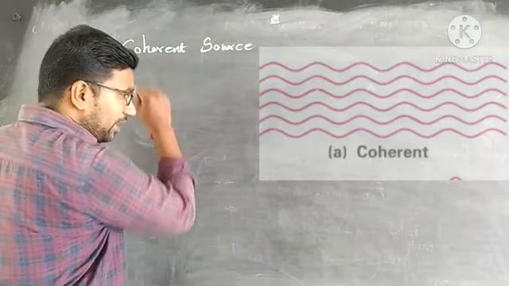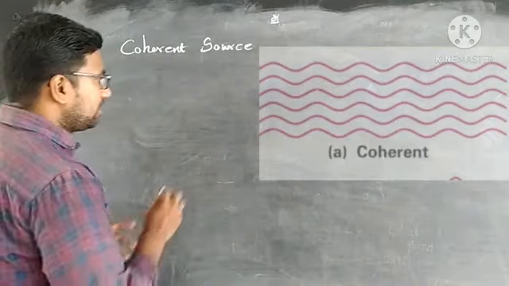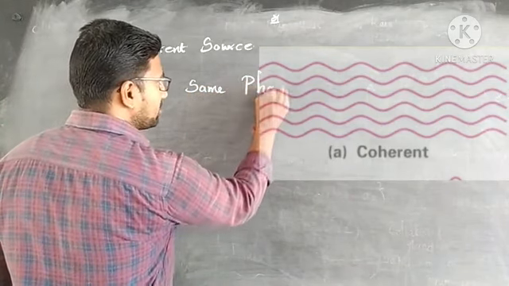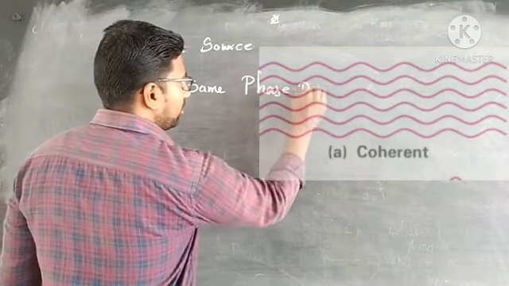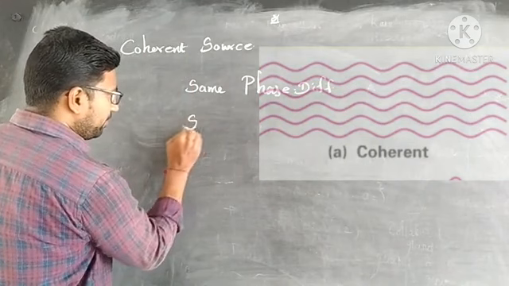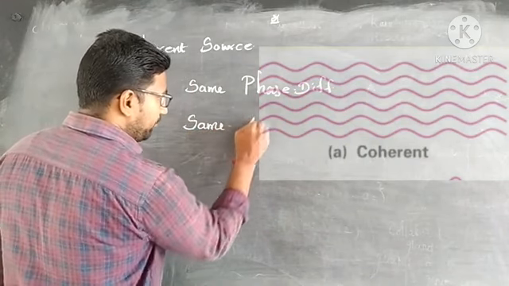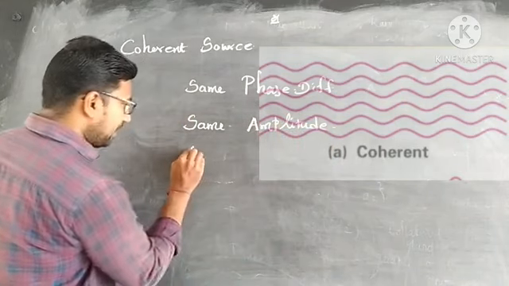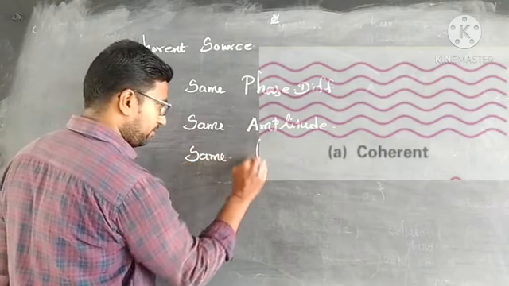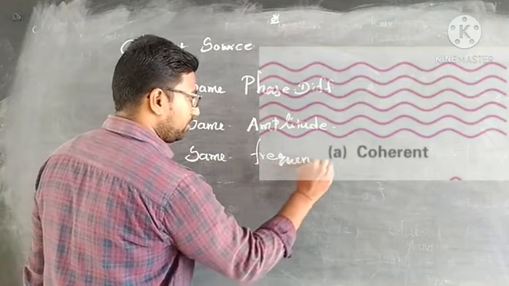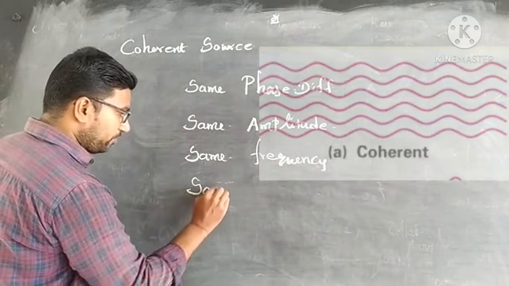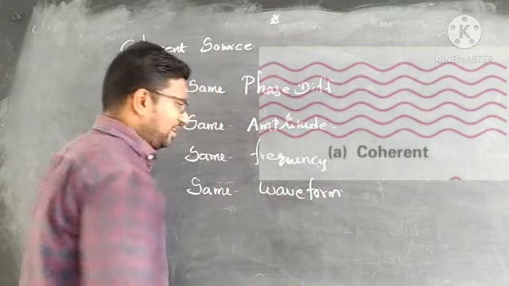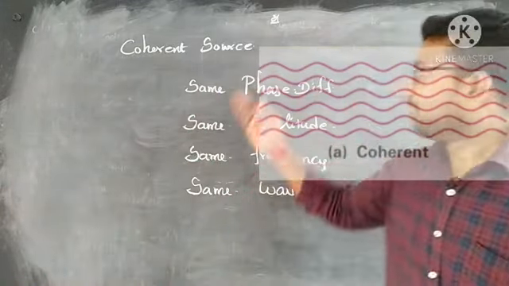If two light rays are said to be coherent, they should have the same path difference or phase difference, and then the same amplitude, and then the same frequency, and the same waveform. These are all the criteria to satisfy and create coherent sources.